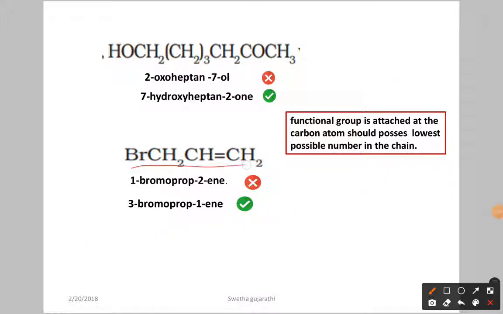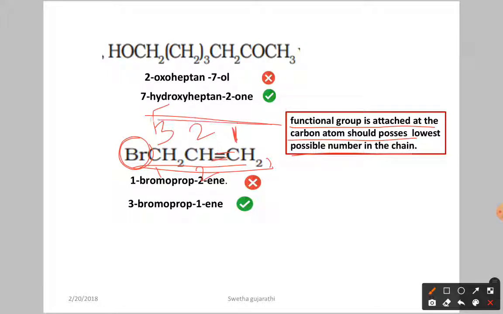Next, here we have the structure. Here, for the numbering, you have to start from here only. Why? Because already we discussed that halo, fluoro, chloro are taken as substituents, and this is the functional group. Here we have the double bond, this is a functional group. Already we told that the carbon atom bearing the functional group should possess the lowest possible number. If you number in this direction it is going to get 1, but if you number in this direction it is going to get the second number. So the carbon atom should get the lower number, which means you have to give the numbering in this direction only.